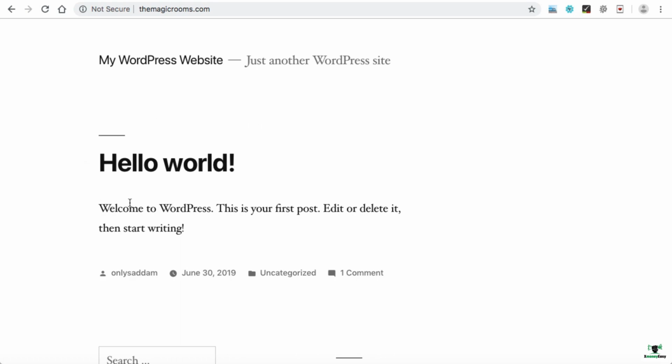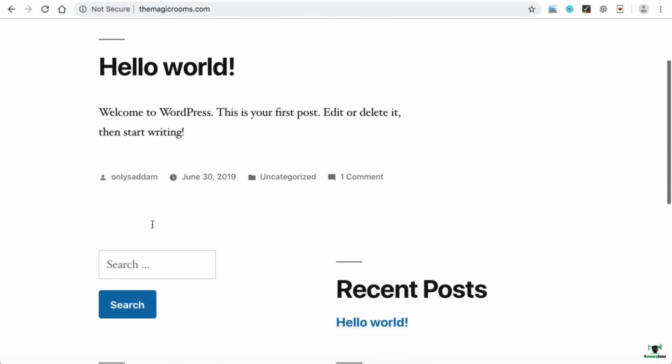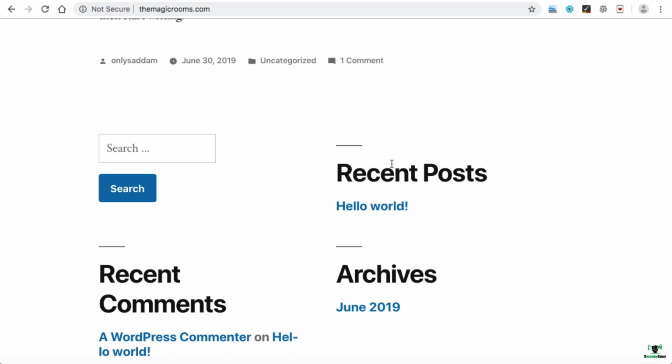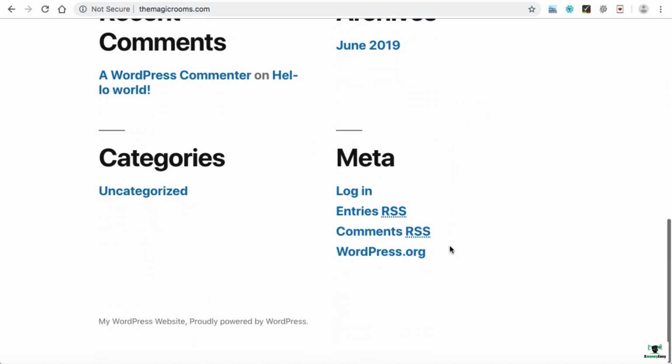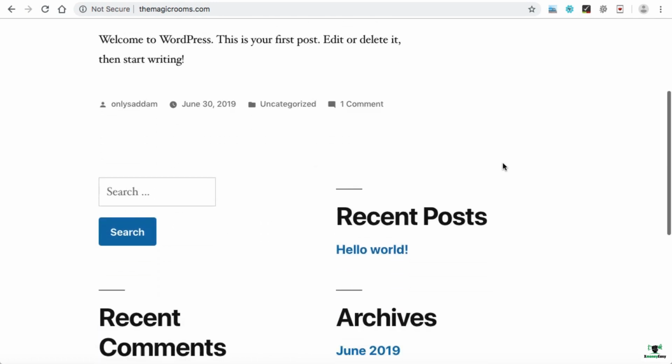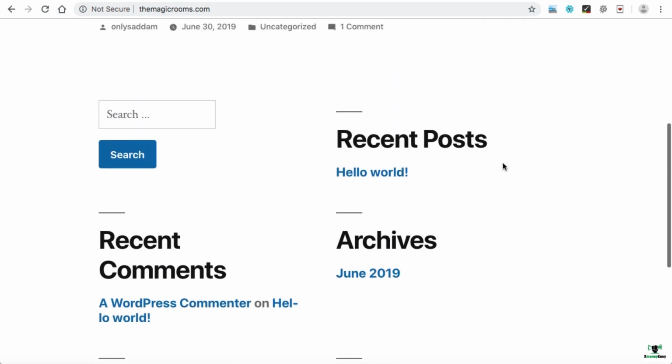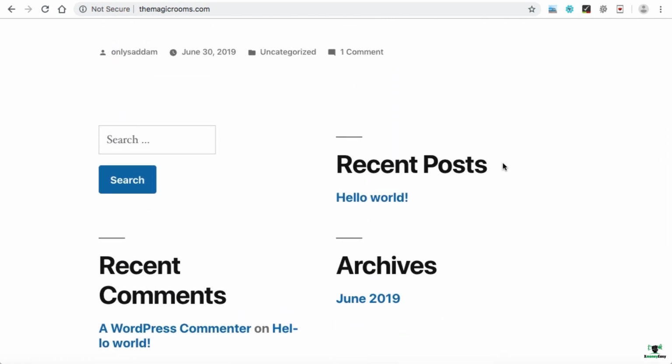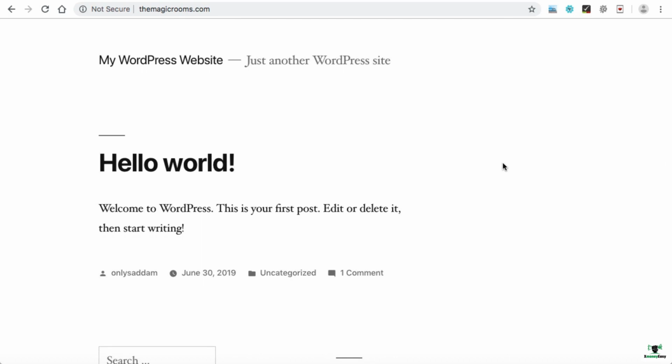This Hello World is basically a default blog post, and this is a search box. Some recent posts are over here. Whenever you install a fresh WordPress onto a new domain, this default theme applies onto the domain and the website looks like this. But this design is not looking too good, or it's not beautiful. So let's go ahead and change this theme so that our website looks a little bit better than this.